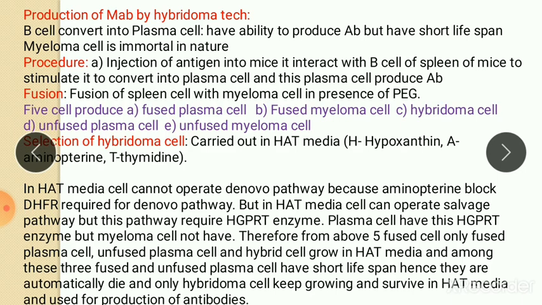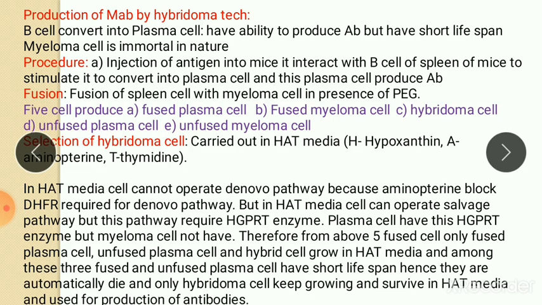But here the biggest problem is that the lifespan of a plasma cell is very short, from a few weeks to a few months, and that's why we cannot produce antibodies for a longer time in culture media.